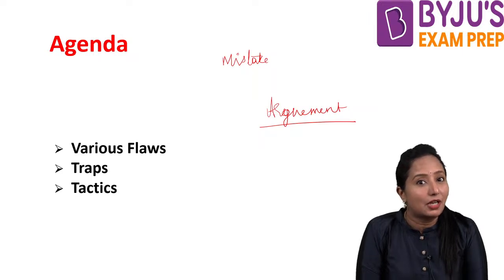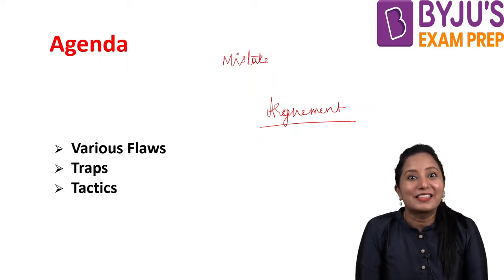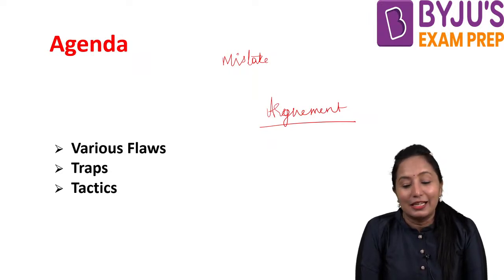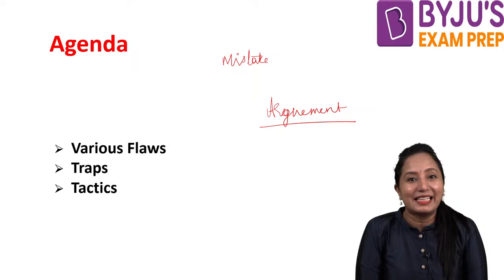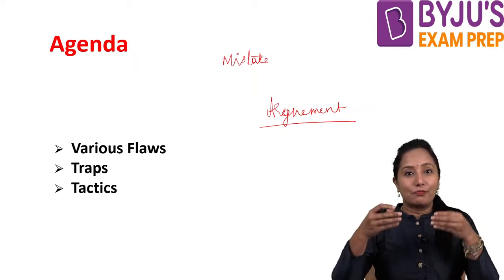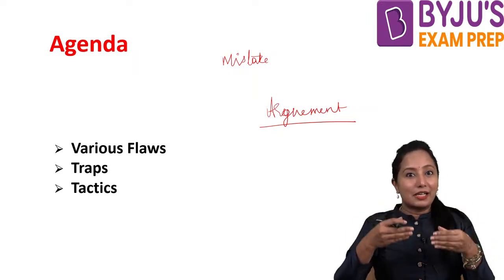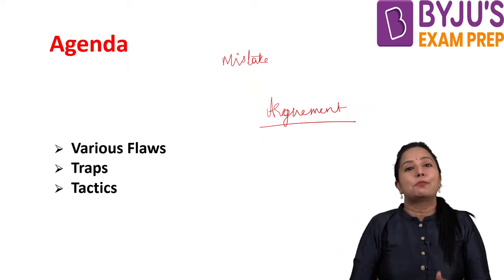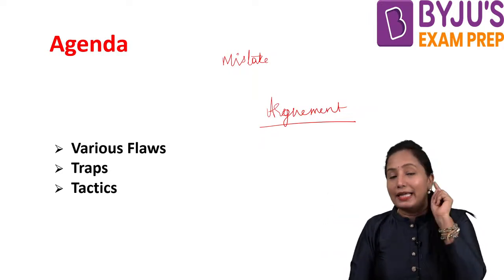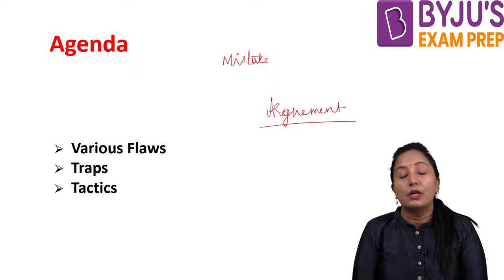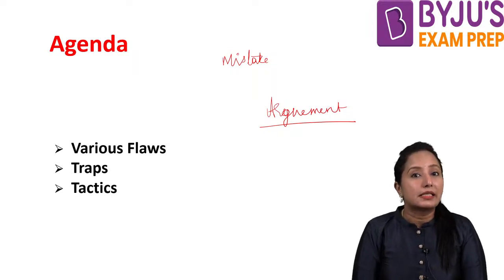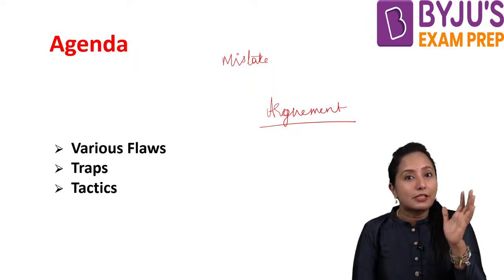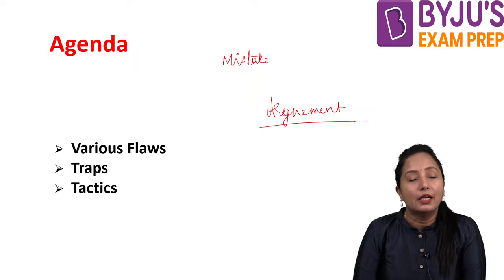This argument is nothing but the author's decision or the author's claim, the paragraph claim, isn't it? When we are working on critical reasoning, we try to focus mainly on why that argument has come, and whether that argument is correct or not. This is what we'll be doing here.